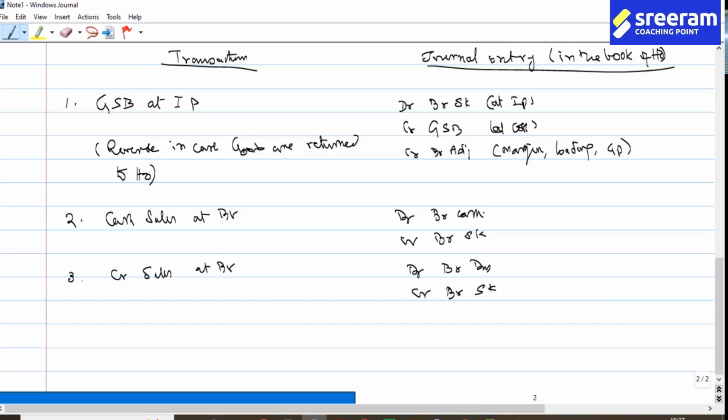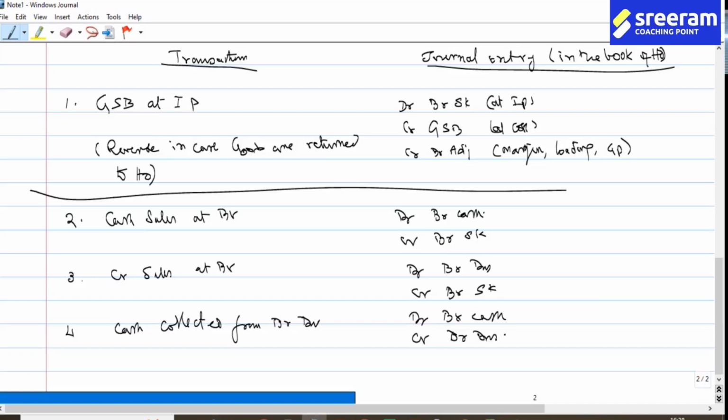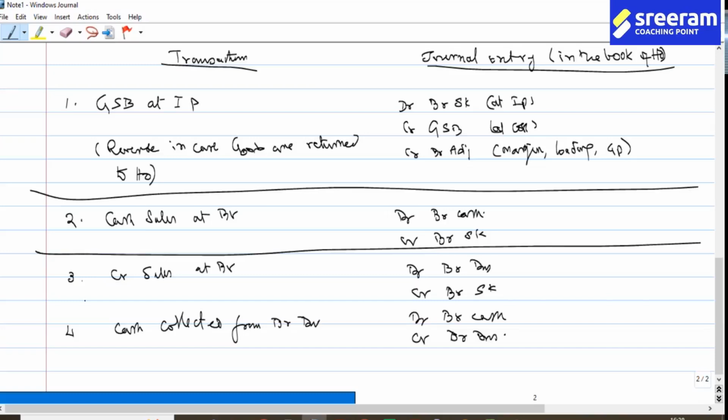Is that clear? Number four, cash collected from branch debtors. Debit branch cash, credit branch debtors. I hope that this item is very clear for you. Are you understanding? When money is collected, cash to debtors, here branch cash to branch debtors. That's it.